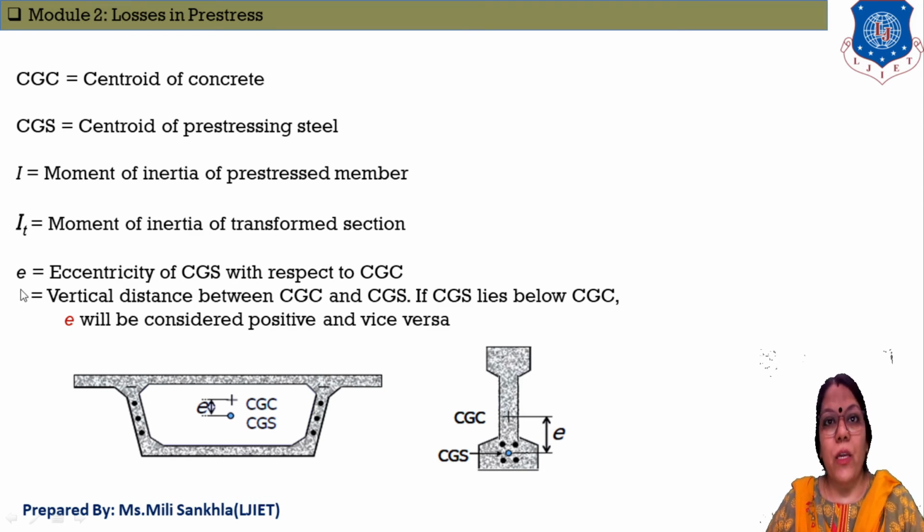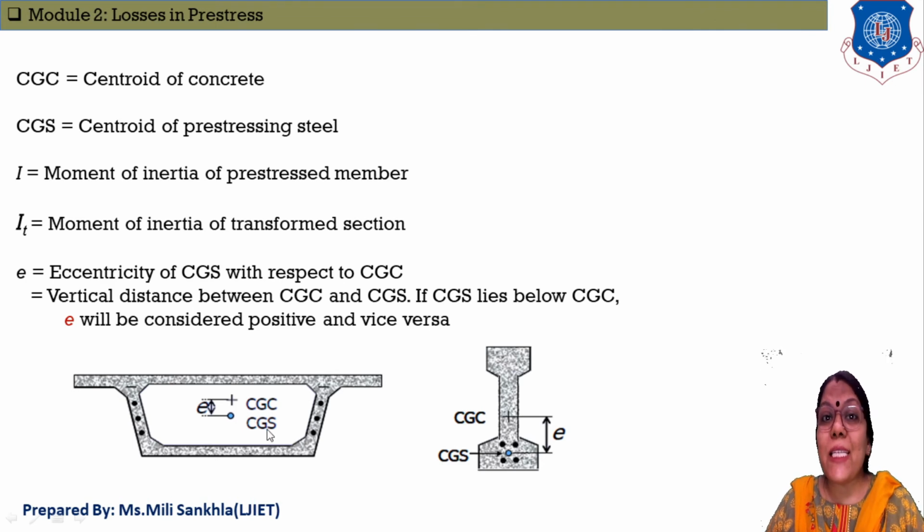Now what is E? E is eccentricity. Here, according to this image of the box girder, eccentricity E is the difference between CGC, centroid of concrete, and CGS, centroid of pre-stressing steel. Now when do I take eccentricity as positive and when as negative?